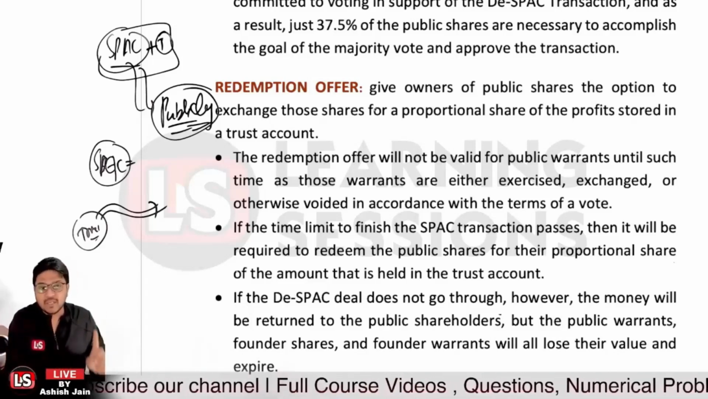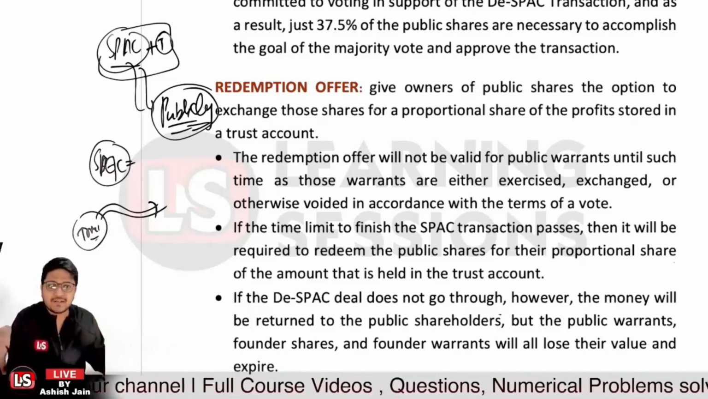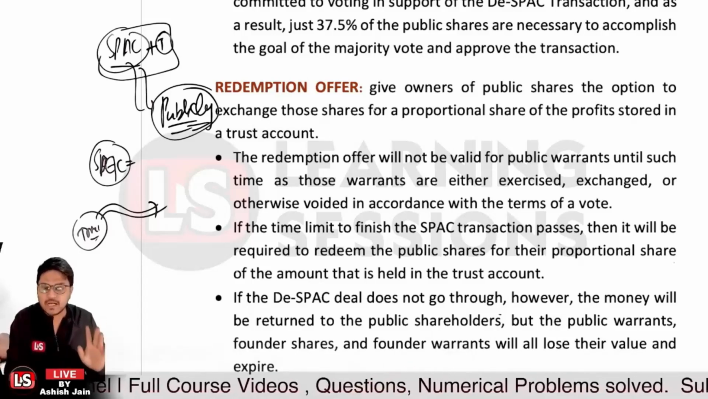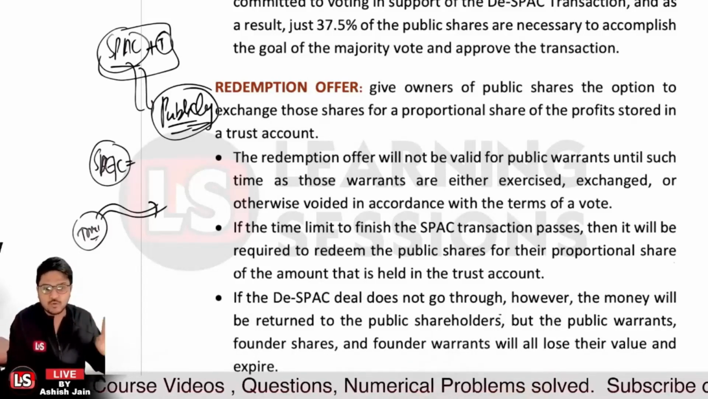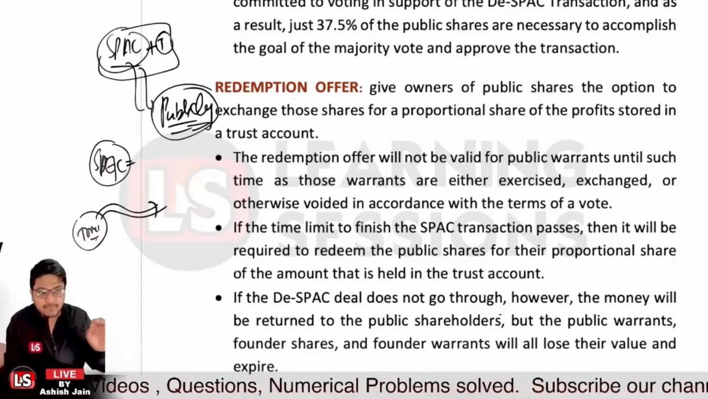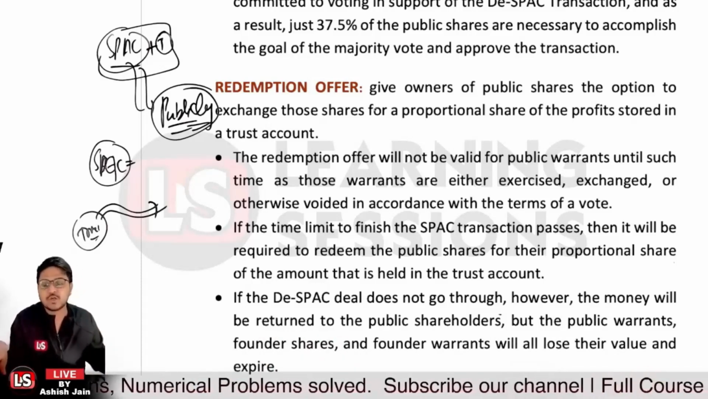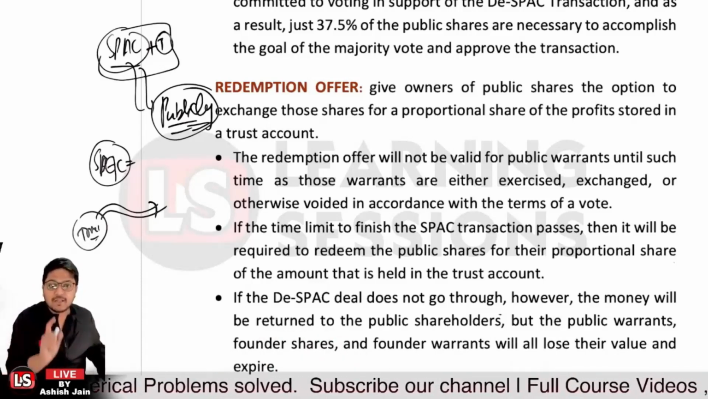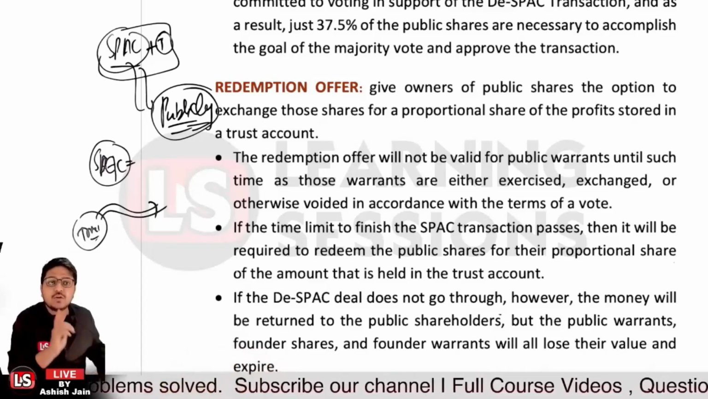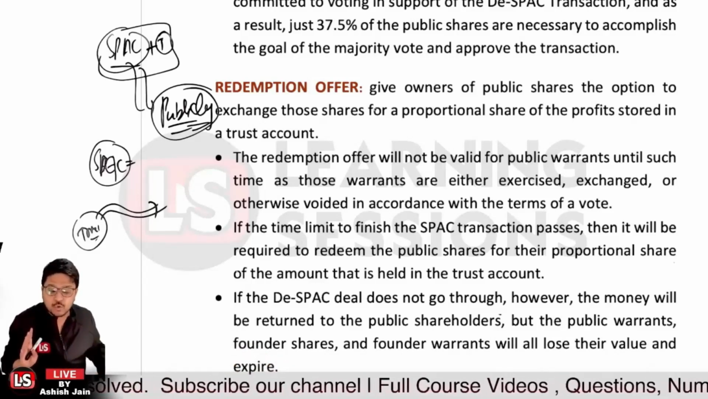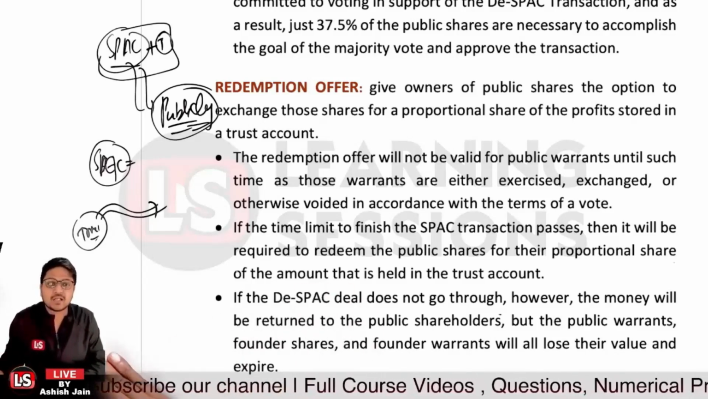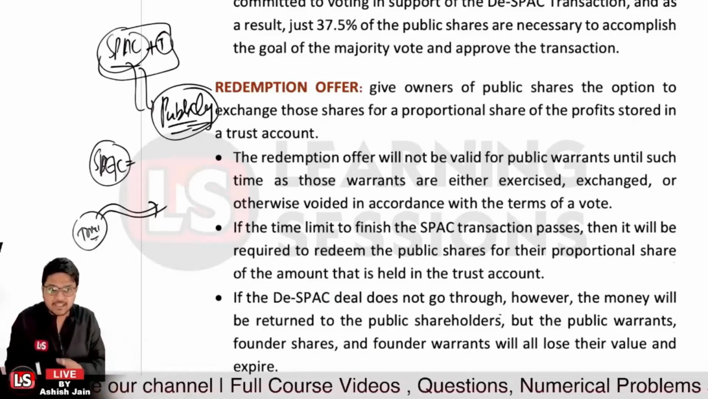Okay. And further, if the time limit to finish the SPAC transaction passes, like I told you that you have 18 to 24 months to do the D-SPAC transaction, if that time passes, then it will be required to redeem the public shares in proportion to the shareholders, right? That is to be done. And if the D-SPAC transaction does not go through, the money that is lying in the trust account is to be given back.